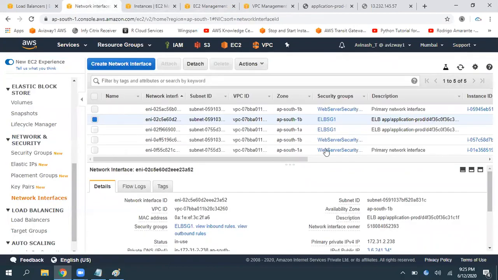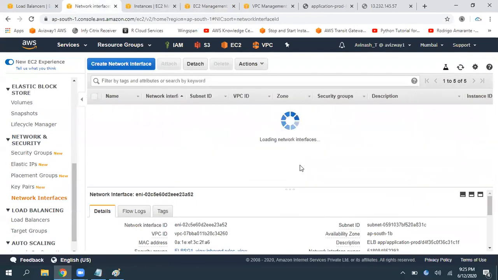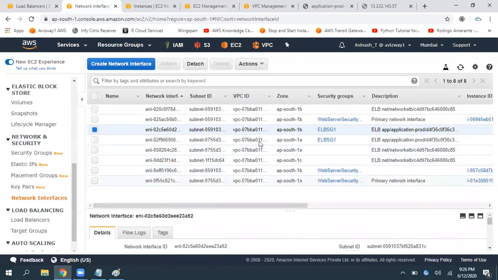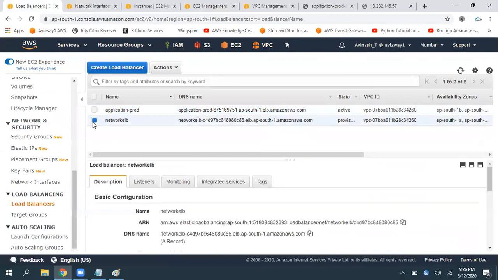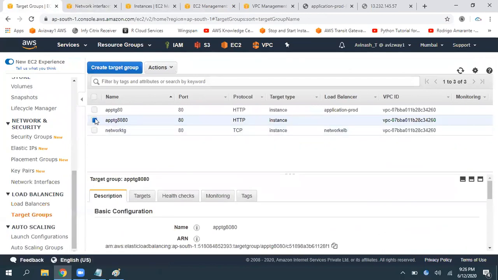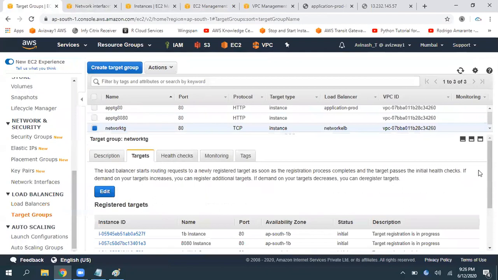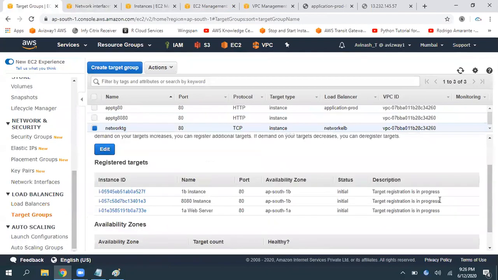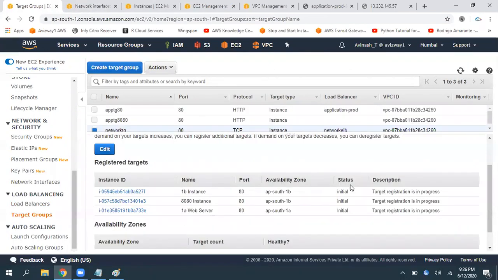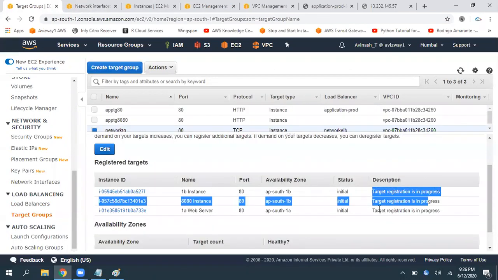Now we are going to get two more. See, we got two more network interfaces. That is for the newly created network elastic load balancer, and it is in provisioning state. Here is a target group, and the network elastic load balancer is here, and here are the targets. Both are in initial state. See, all the three we added are in initial state. That means it is registering.